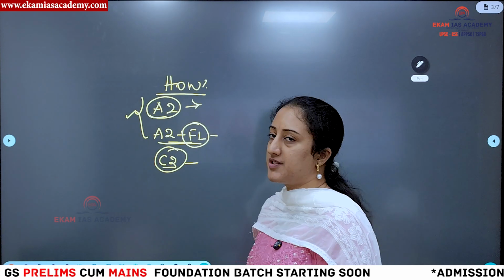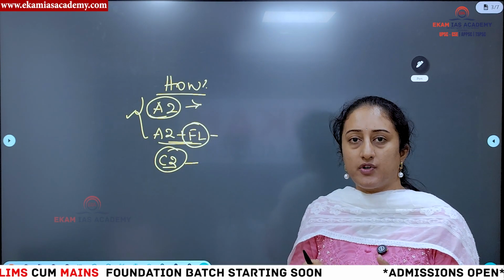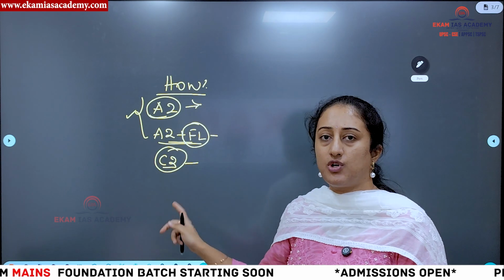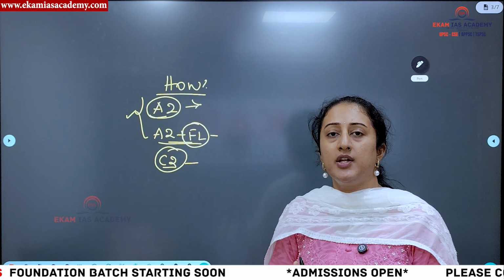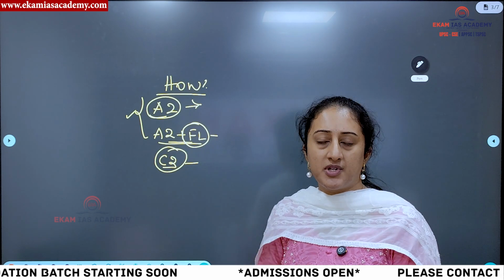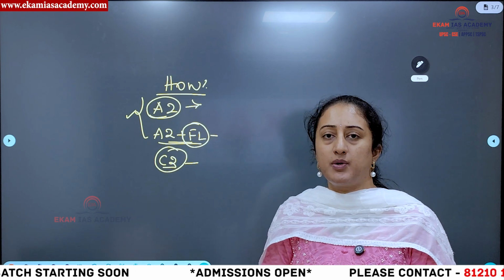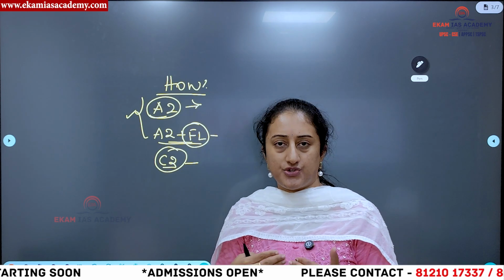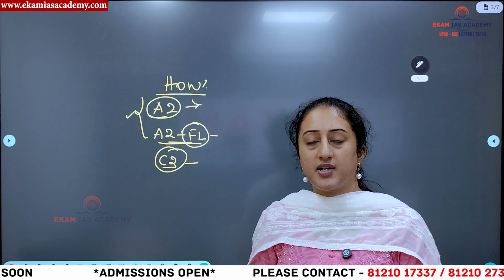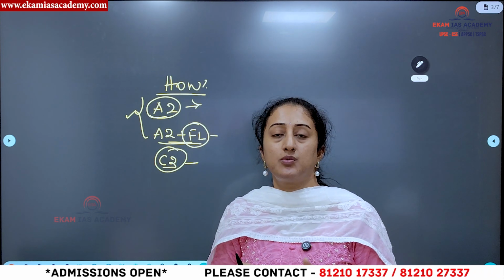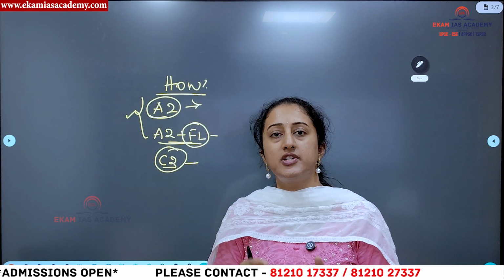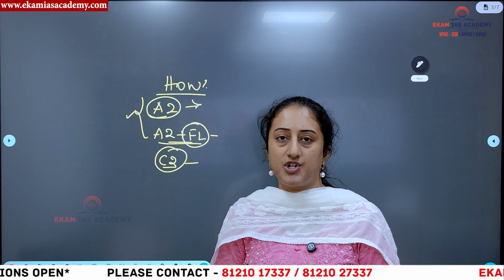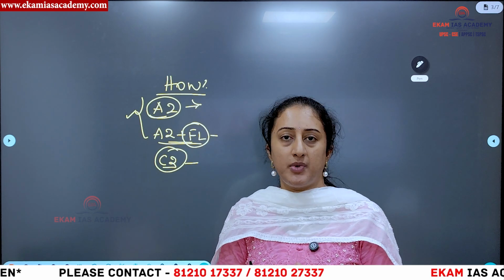C2 is not considered, but they will understand the level of C2, how much cost they are spending, but that is not taken into the final consideration when they prepare how much the MSP has to be. What other factors are taken into consideration? The cost of production, demand and supply, the international price, and the inter-crop price parity. All these aspects will also be taken into consideration by CACP while determining MSP.